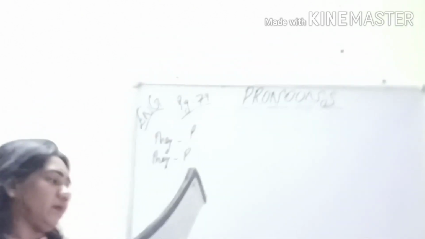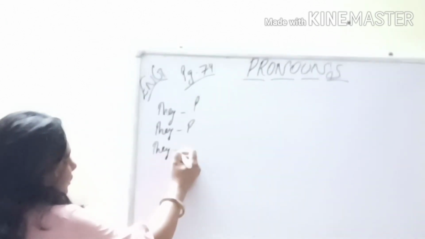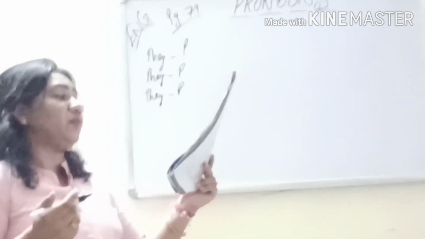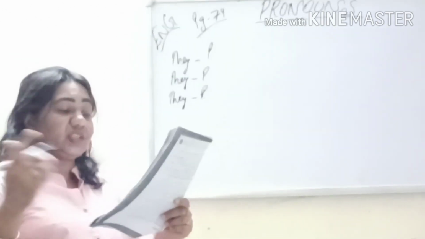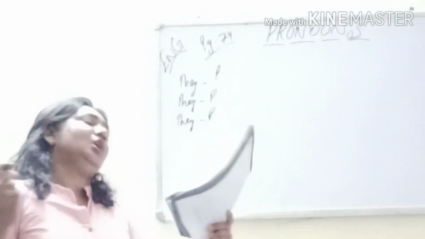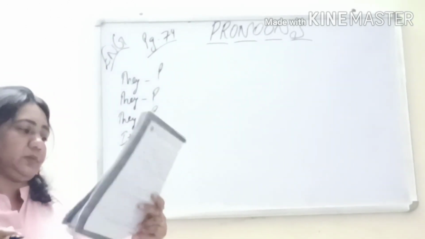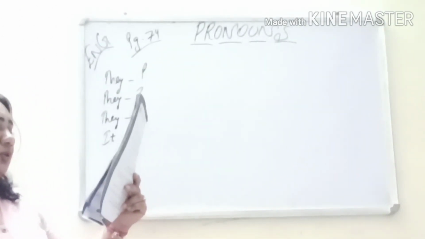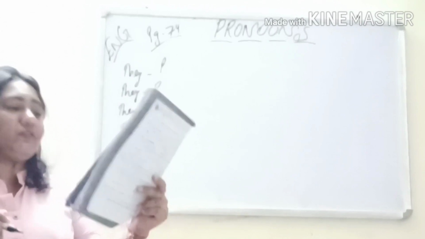This way you will do this paragraph. In the kitchen they saw a cat. Again they. So it is again personal pronoun. Okay. It was lapping up the milk that had been kept for them. As you can see in the picture, the cat is lapping over the milk that has been kept in the kitchen. So which is the pronoun that is used here? It. And it is used for cat. Now, what type of pronoun is it? Again it is personal pronoun. And then also we have a pronoun used here, so it is also personal pronoun only. So we will write P for personal.